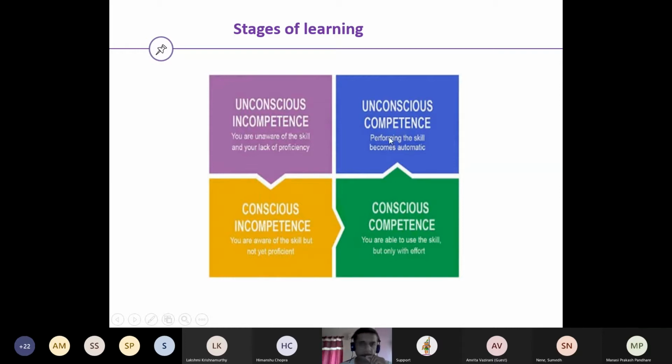The reason for discussing all this is that the objective of any sort of training is to make the learner reach this situation, where he might go unconscious, and he is competent enough to perform the tasks.